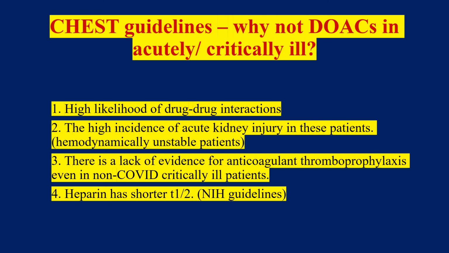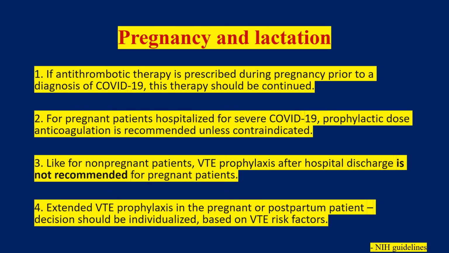Then these patients are usually hemodynamically unstable, and there is a very high likelihood that they would have acute kidney injury. Also, heparin has a shorter half-life as compared to DOACs. Then there is less evidence for thromboprophylaxis with DOACs even in non-COVID critically ill patients.